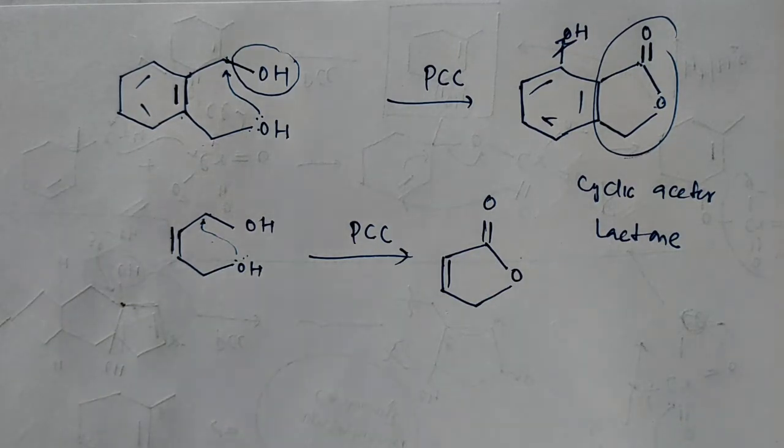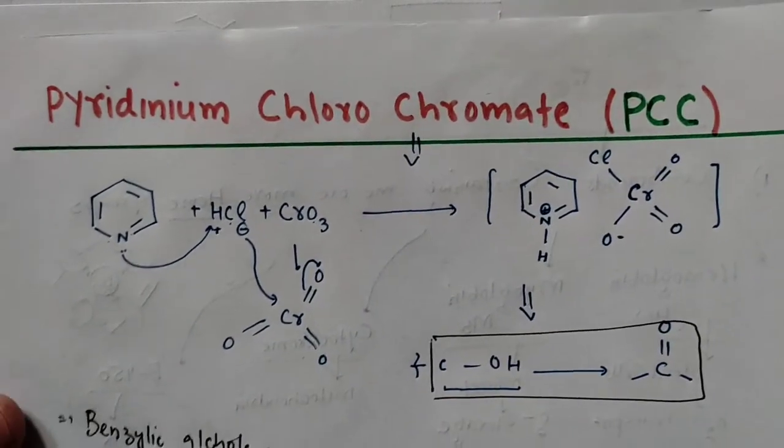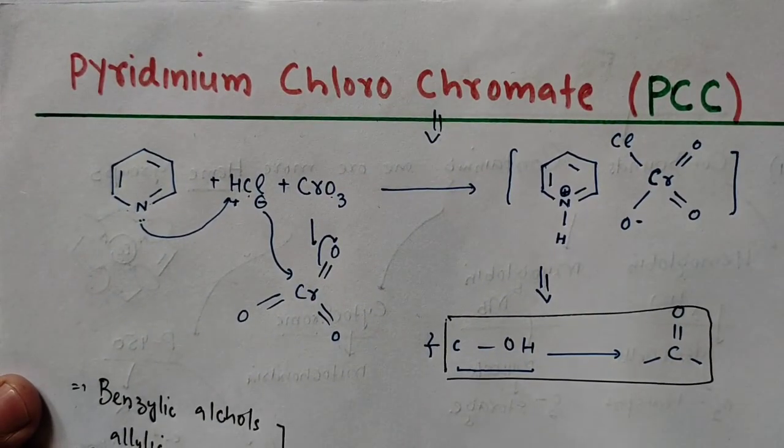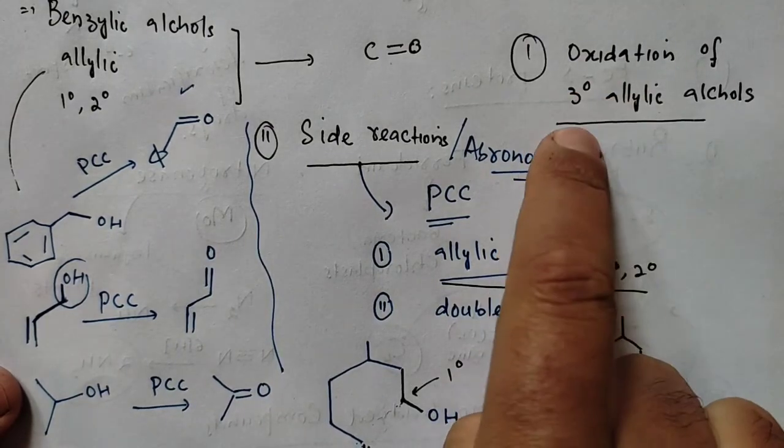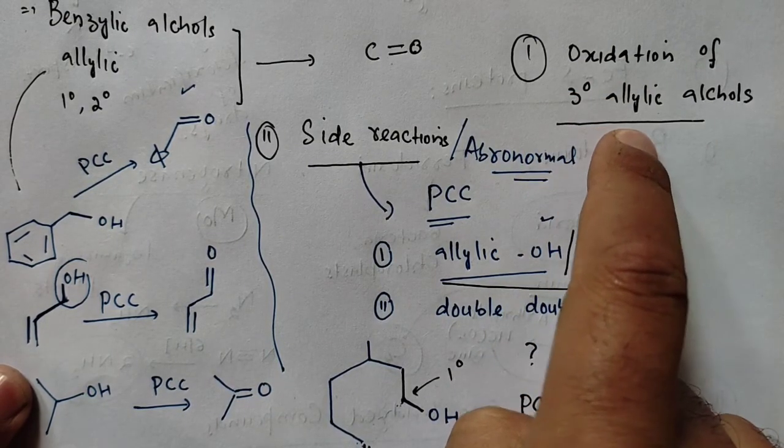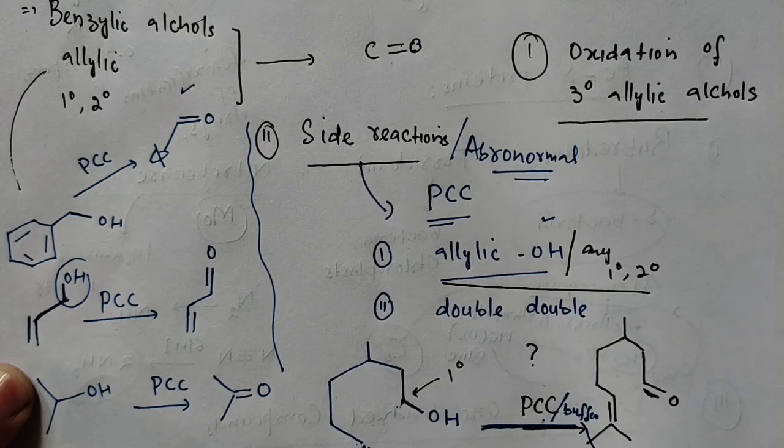So pyridinium chlorochromate, whenever it comes to our mind, what is an oxidizing agent, it converts your alcohol into carbonyl group. Then जिसमें question आता है, there are two special cases. Oxidation of 3-degree allylic alcohols, यानी आपका 3-degree alcohol and then allylic is also present. So that's one point.